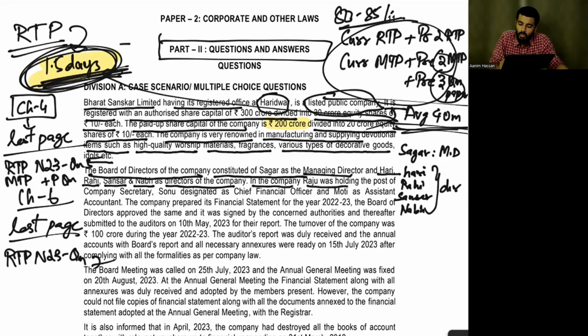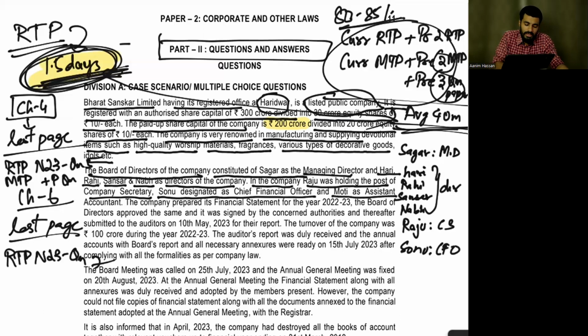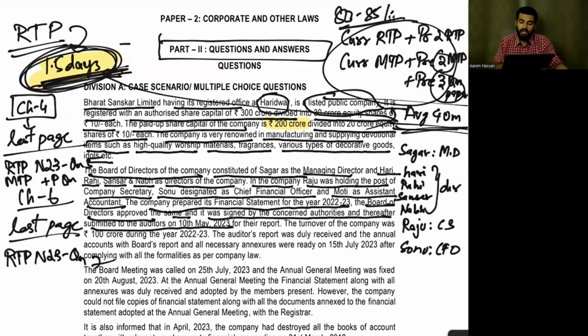In the company, Raju was holding the post of company secretary. Raju is holding the CS, company secretary. Sonu is designated as CFO. And Moti as assistant accountant. The company prepared its financial statement for the year 22-23. The board of directors approved the same and it was signed by the concerned authorities and thereafter submitted to the auditors on 10th May 23.